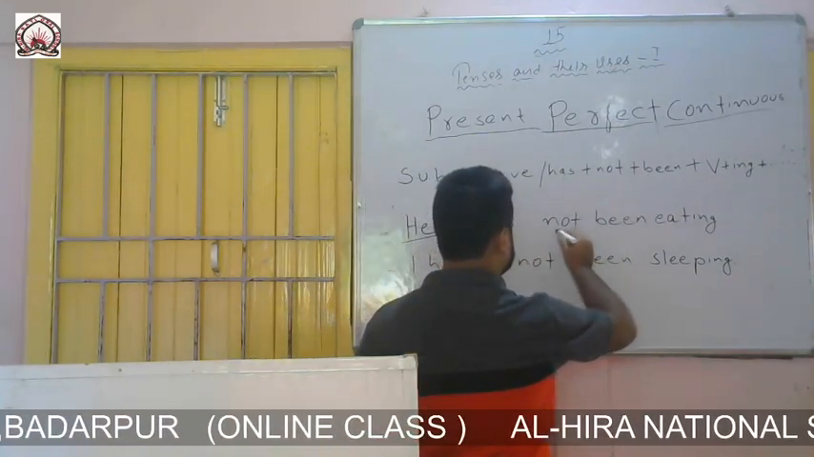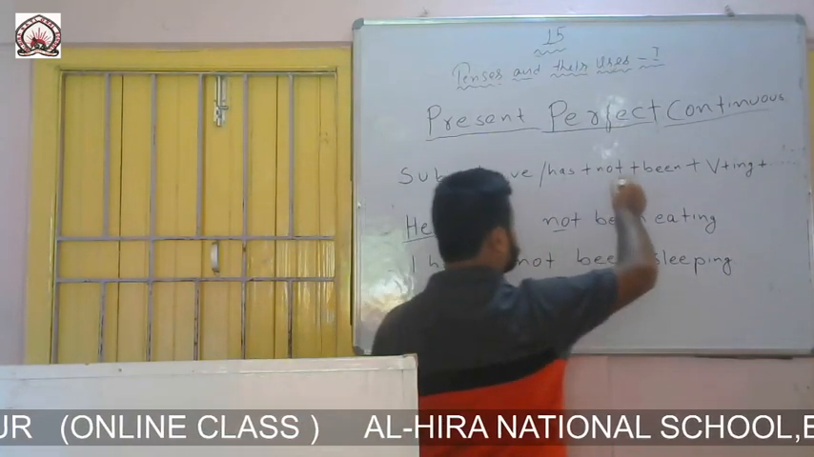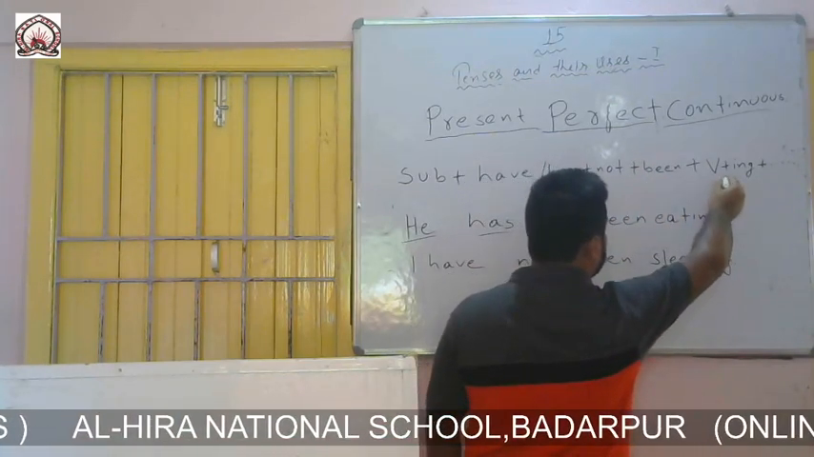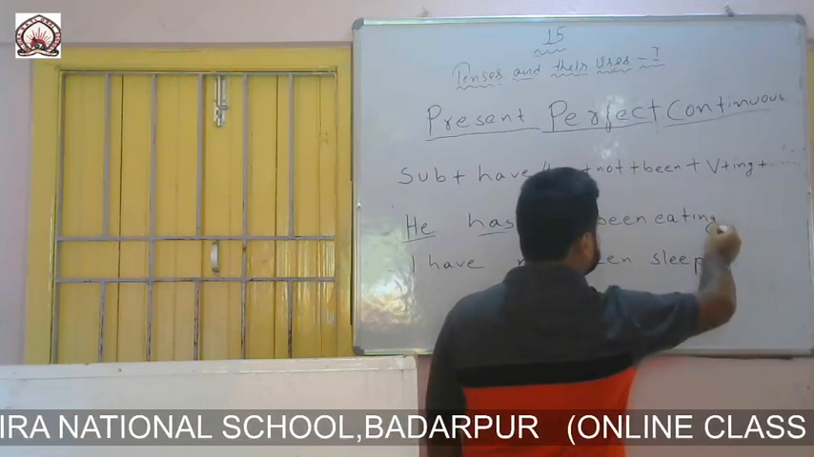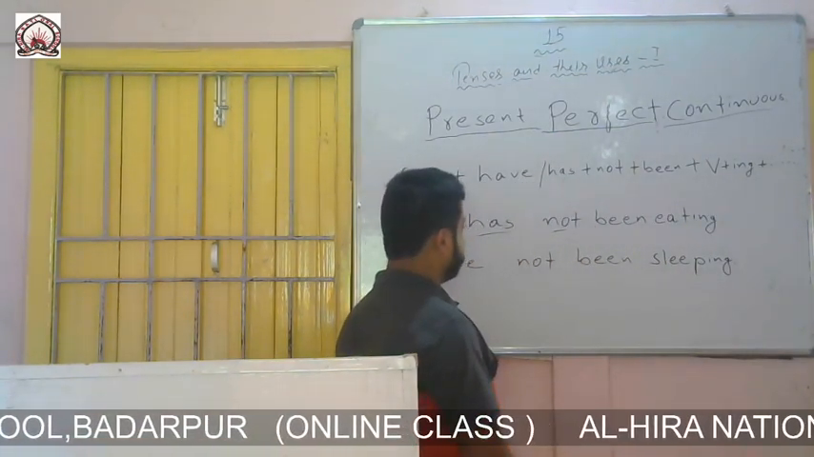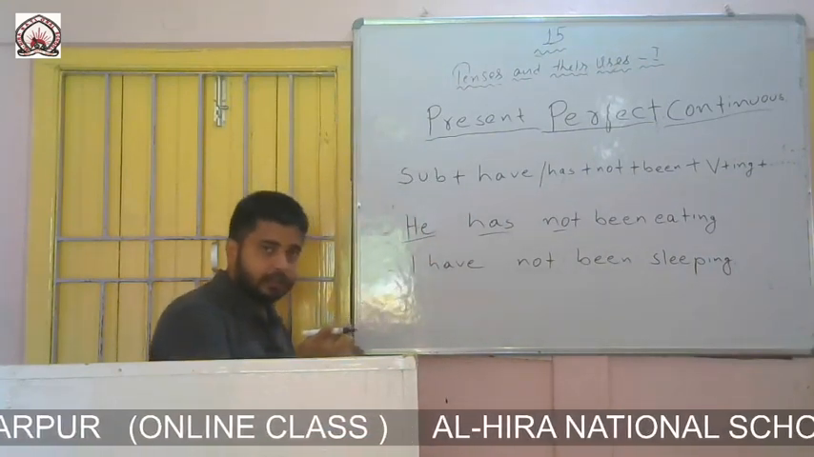Then the formation says to write not. I have written not. Then the formation says to write been after not. Then the formation says to write a verb with ing form. Here eating is the verb with ing form. Hope you have understood the first example.